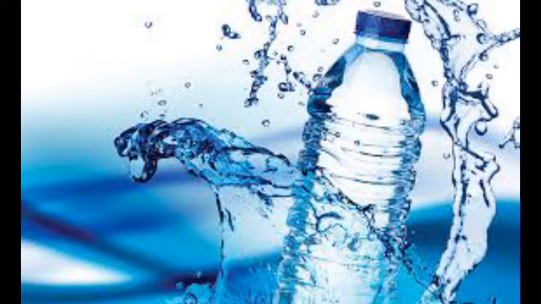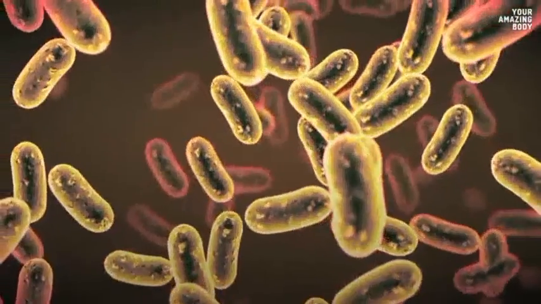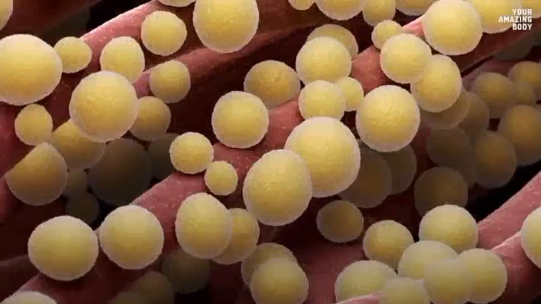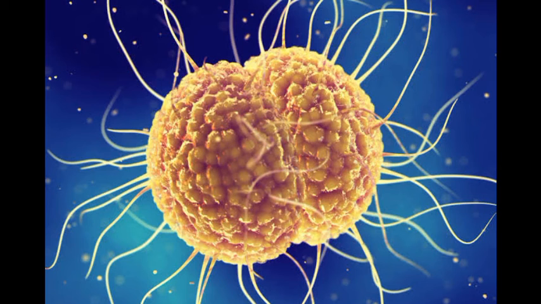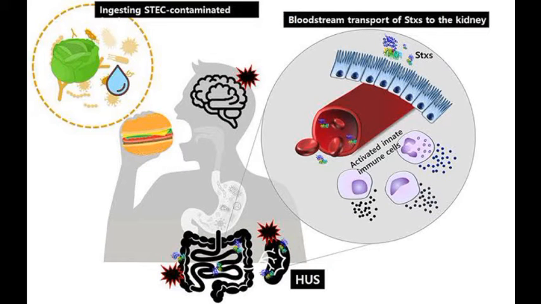While food poisoning can be caused by a variety of pathogens, including Staphylococcus aureus, Clostridium, norovirus, Salmonella, Listeria, Vibrio, or Campylobacter, today we're going to talk about one notorious cause of food poisoning in particular, the one you usually hear about in the news: Shiga toxin-producing E. coli, or STEC.